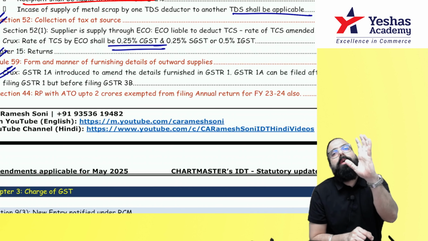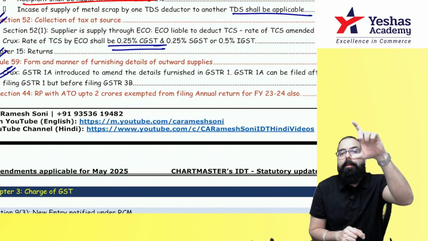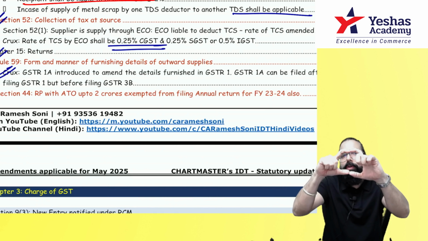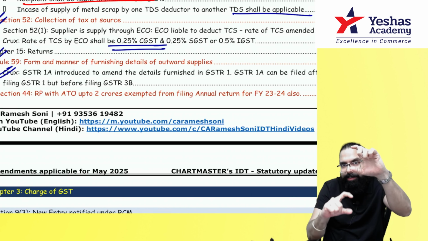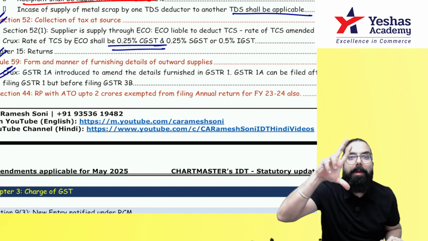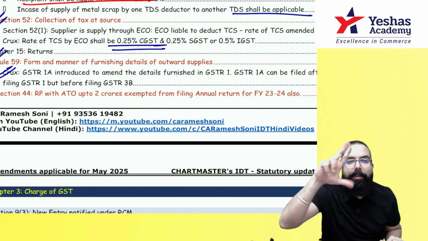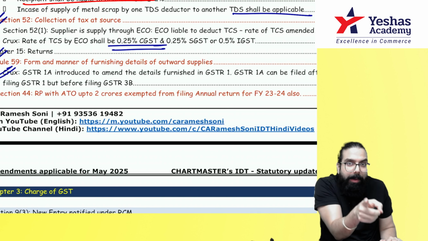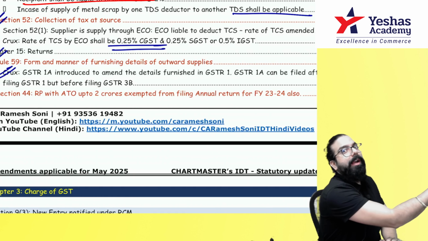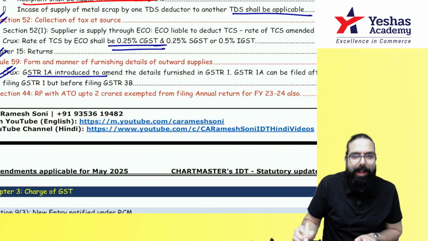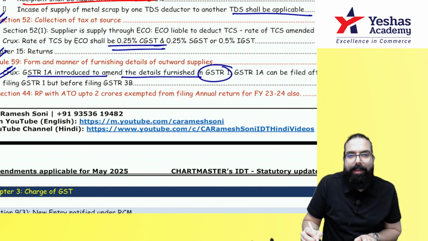When I show the amount in GSTR 1A, then my GSTR 1 sale plus my GSTR 1A amount, the total amount of liability will come in my GSTR 3B of the same month. But remember one thing, whatever I show in my GSTR 1A, the recipient will not be able to take the credit in the same month. For the 1A of one month, the recipient will be able to take the credit only in the next month. That's all they have told. GSTR 1A has been introduced to amend the details in GSTR 1.